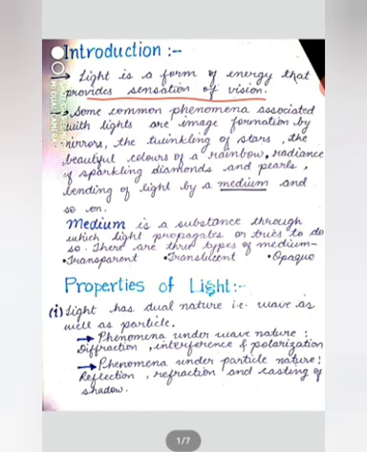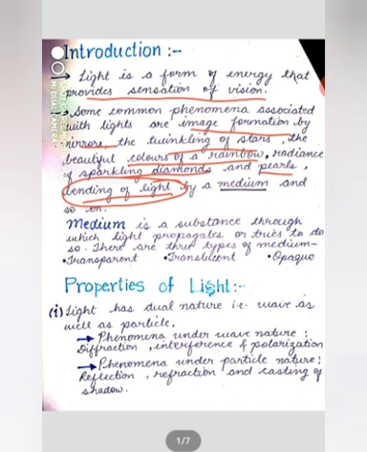There are various phenomena associated with light, such as image formation by mirrors, twinkling of stars, various colors of the rainbow, sparkling of diamonds, pearls, etc. These phenomena take place due to bending of light.